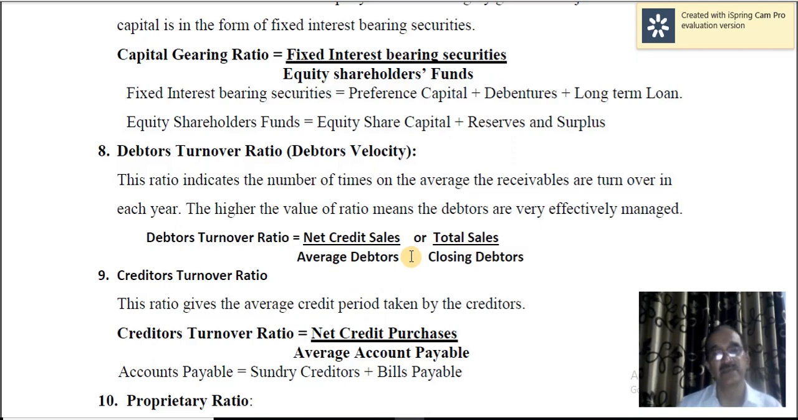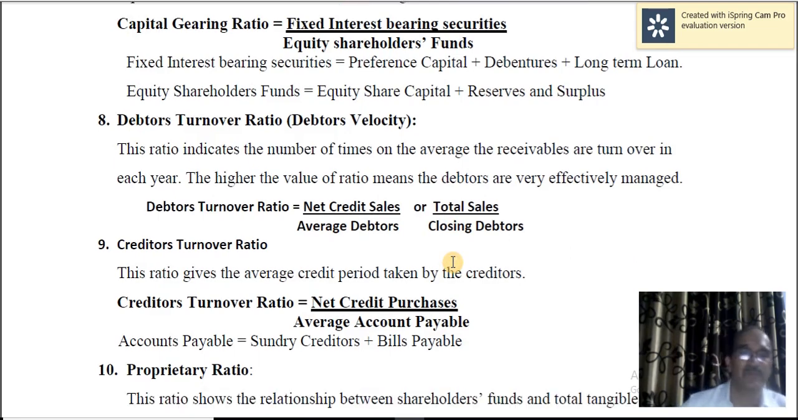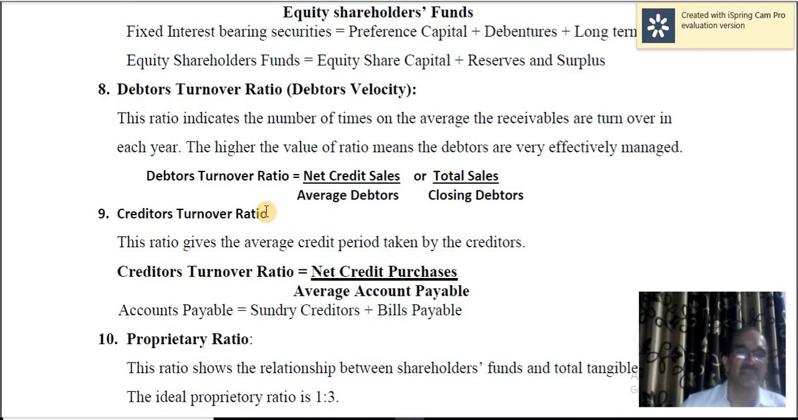But sometimes you may not get the information regarding net credit sales. In that case, total sales can be taken. Similarly, if opening debtors value is not available, then closing debtors can be taken as a representative value. Creditors turnover ratio: just like debtors turnover ratio, creditors turnover ratio is also calculated. The ratio gives the average credit period taken from the creditors. Creditors turnover ratio is equal to net credit purchases divided by average accounts payable.